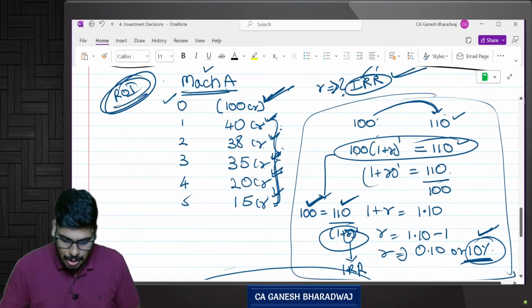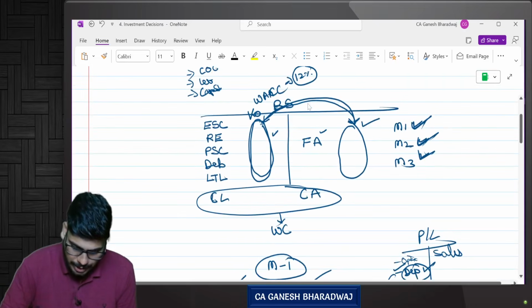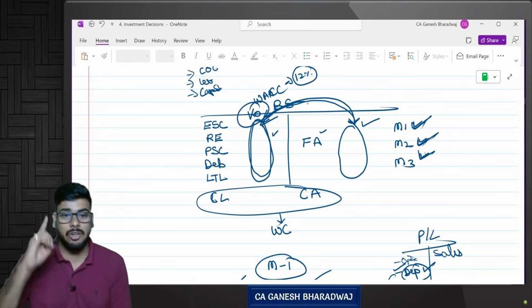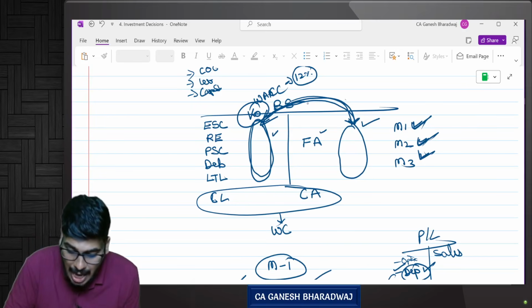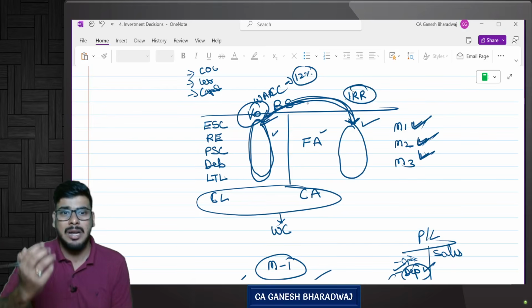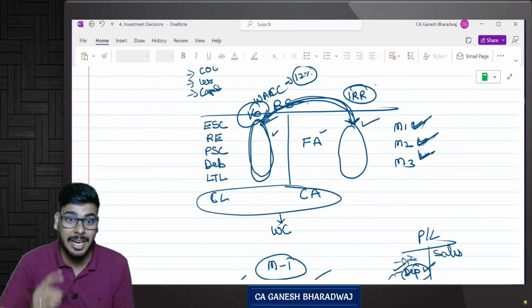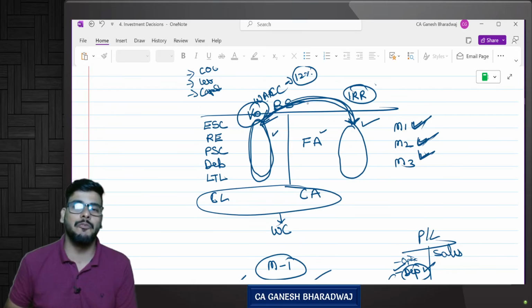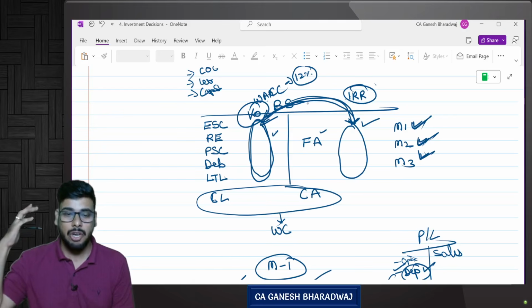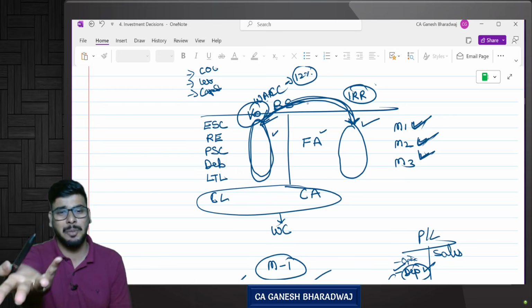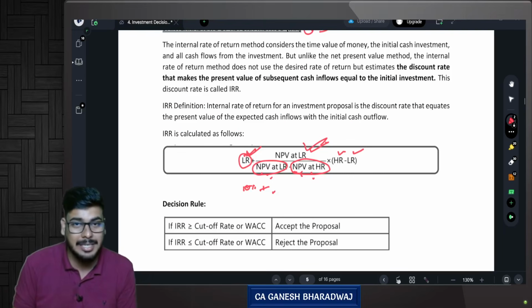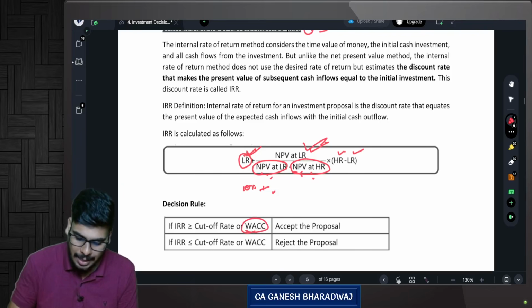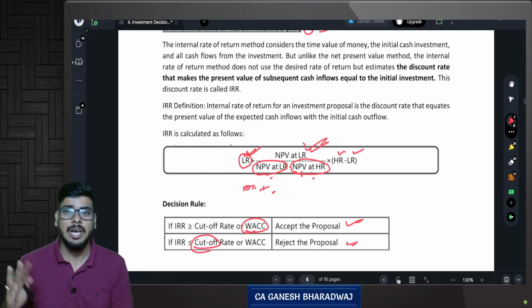Guys, very, very simple. Now look at this. I know that if I raise funds, there is something called cost of capital, KO, correct? And if I invest these funds in various investments, I know the net return that it generates, IRR. Very simple. If your IRR is greater than your weighted average cost of capital, you can go for the project. If your IRR is less than your weighted average cost of capital, then you should not go for the project. Very simple, guys. Are you clear with this? That is what they have mentioned here. If your IRR is greater than or equal to the cutoff rate, popularly known as WACC, accept the proposal. If it is lesser than the cutoff rate, then reject the proposal. Are you clear with this?